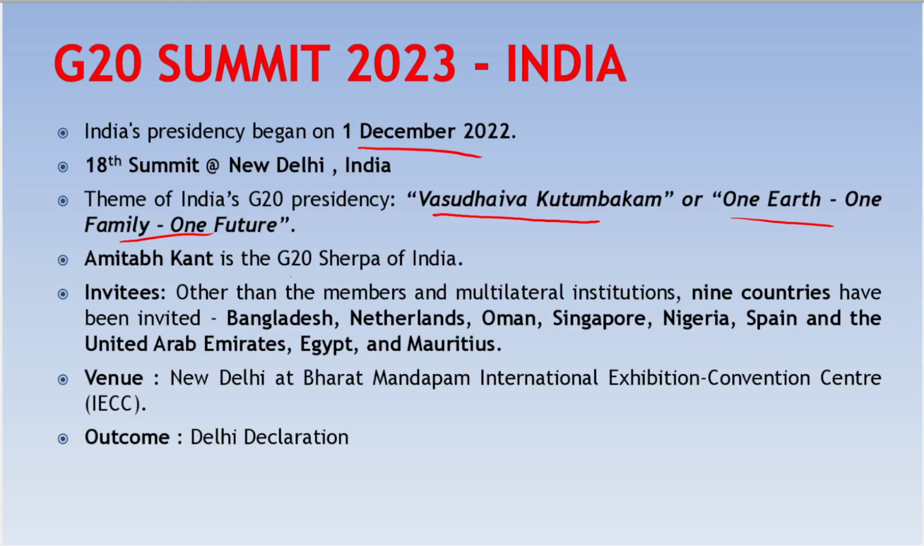Currently, the G20 Sherpa from India is Amitabh Kant. This year, India has invited 9 countries apart from the various international organizations and its G20 members. They are Bangladesh, Netherlands, Oman, Singapore, Nigeria, Spain, UAE, Egypt and Mauritius. The venue for the 2023 summit is Bharat Mandapam of the International Exhibition Convention Center in Pragati Maidan of New Delhi.